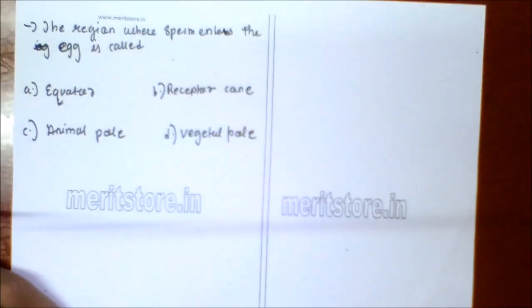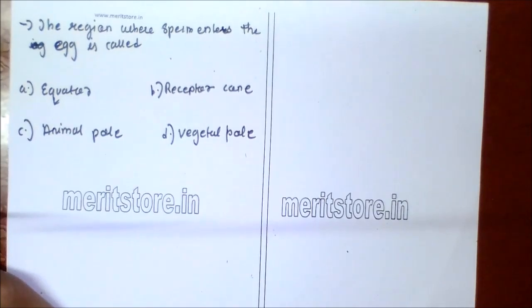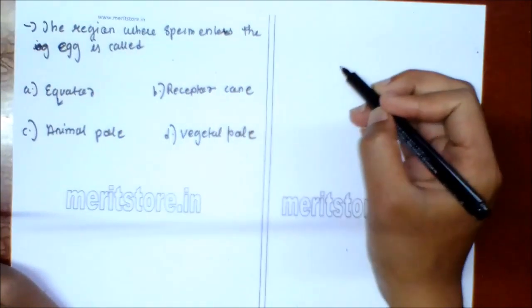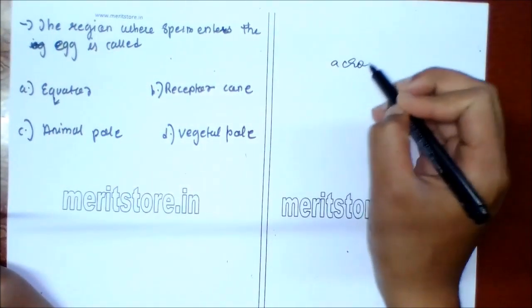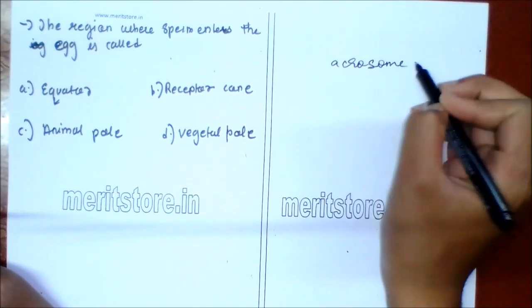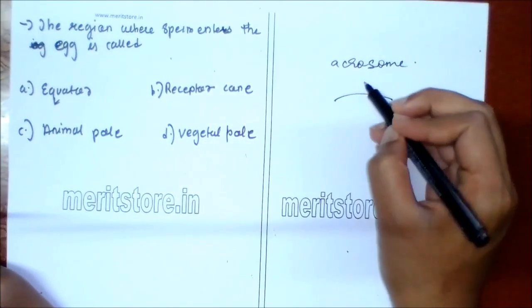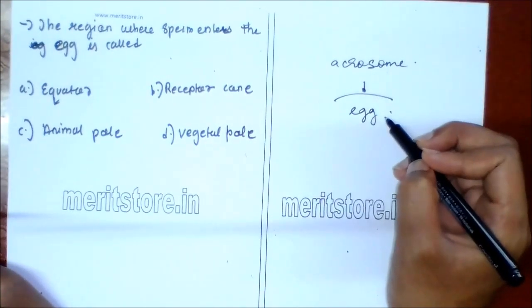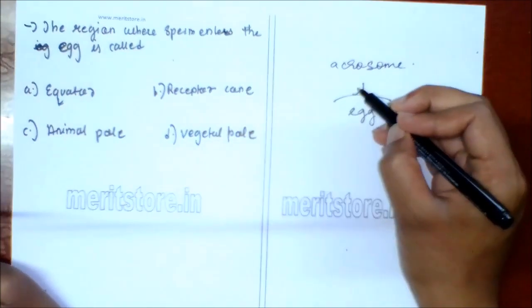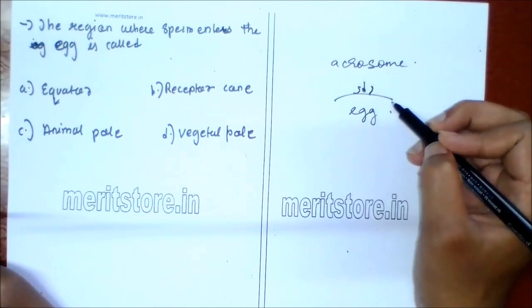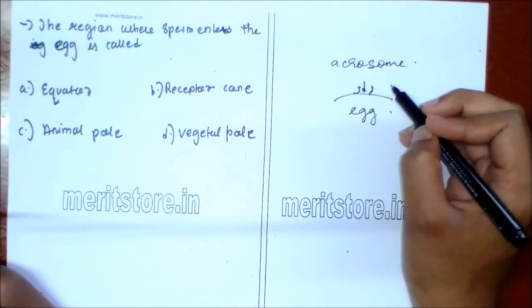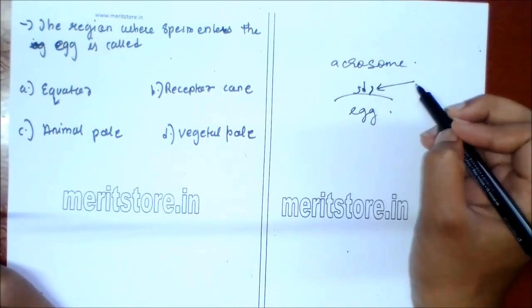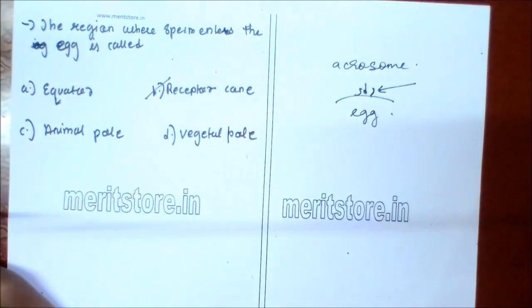The region where sperm enter the egg is called A. Equator, B. Receptor cone, C. Animal pole, D. Vegetal pole. When the acrosome of the spermatozoa touches the surface of the egg, the cytoplasm of the egg bulges forward, forming the receptive cone or fertilization cone. So option B is the correct answer.